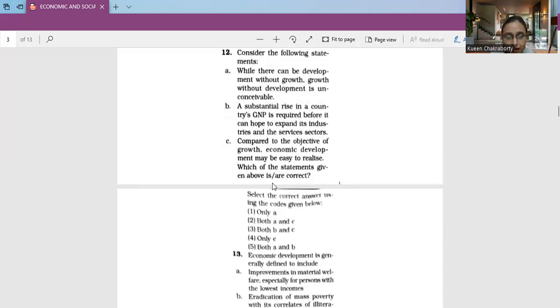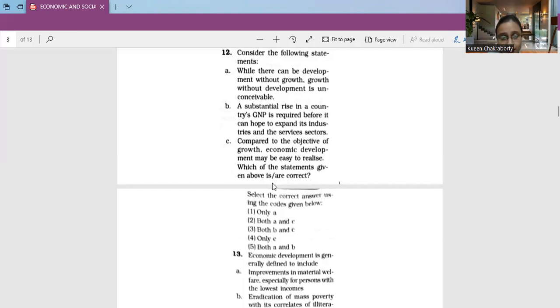Coming to option number B, a substantial rise in a country's GNP is required before it can hope to expand its industries and service sectors. While there can be development without growth, growth without development is inconceivable, which I already discussed. But option number B says a substantial rise in a country's GNP is required before it can hope to expand its industries and the service sectors. Right. So talking of this, nowhere in the world has the occupational distribution of population changed in the absence of growth. So we cannot consider this factor as true to the question that is asked.